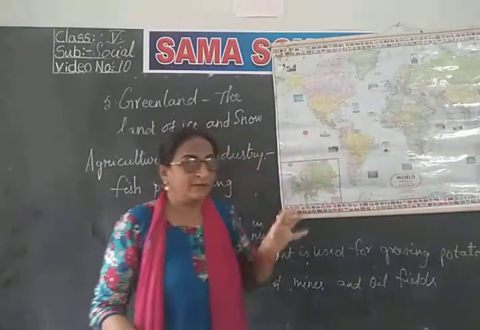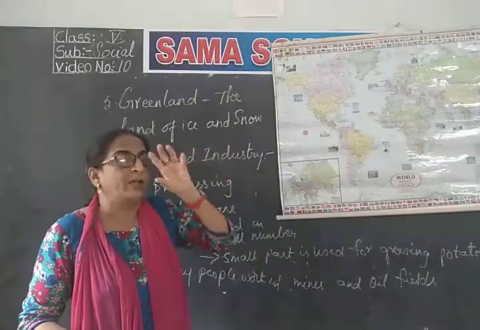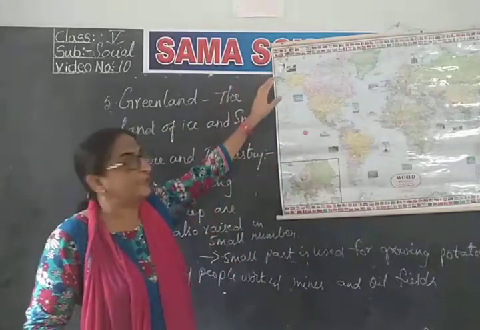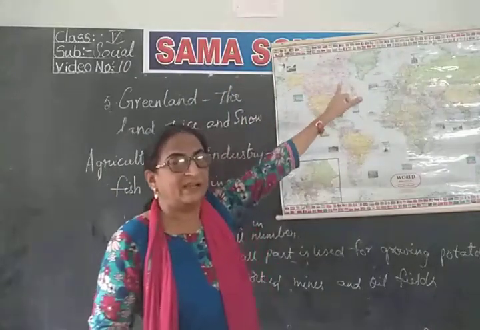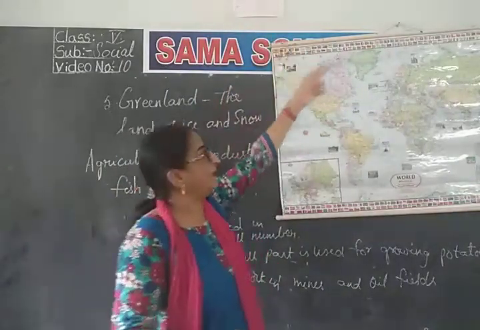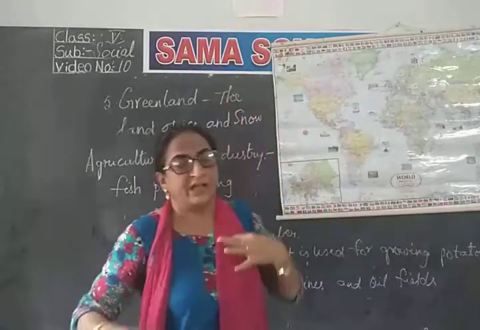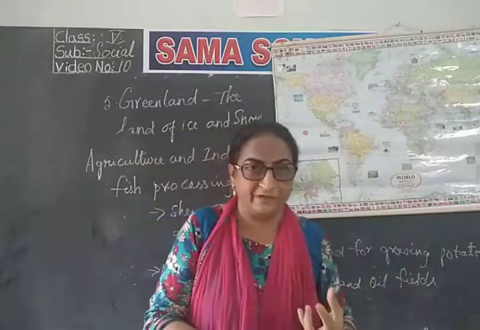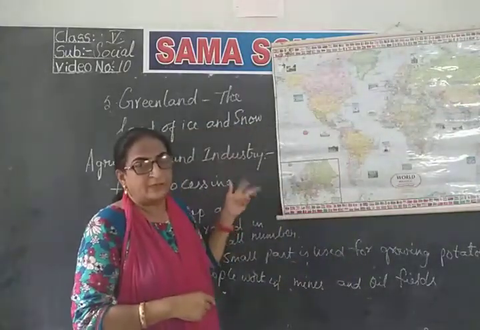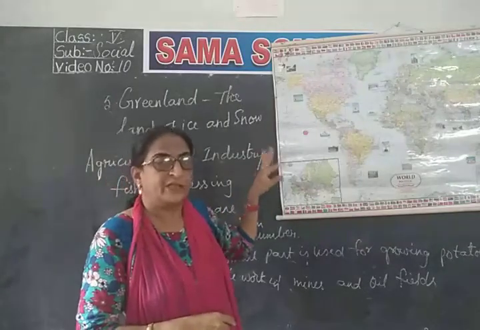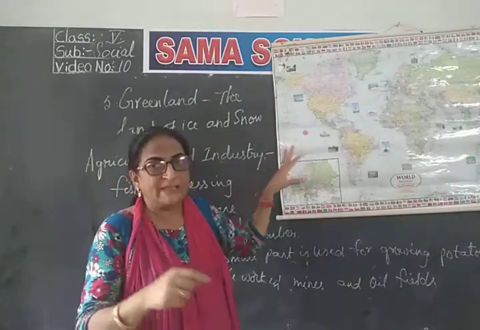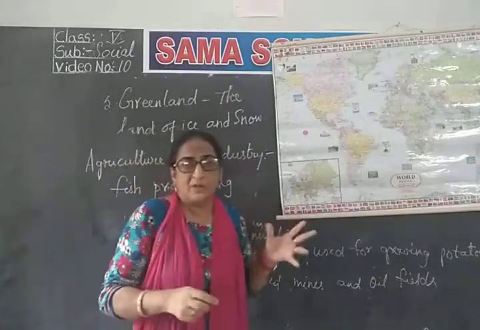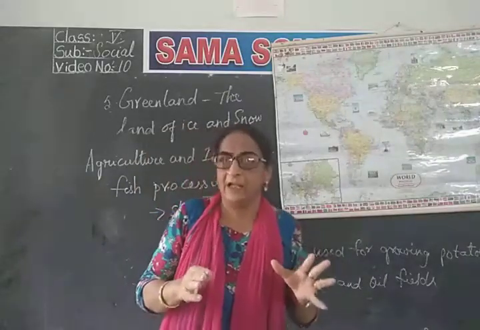So in that way, you have learned about a place in the polar region. We were learning about Greenland, the land of ice and snow, and we learned everything regarding that country. We learned about the climate, the vegetation, the wildlife, and then the people. What are the people called there? Eskimos, Inuits. We learned about the agriculture and industry also. So this is all about Greenland, the land of ice and snow.